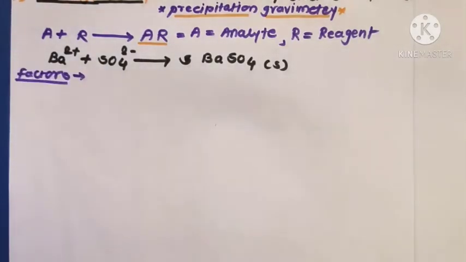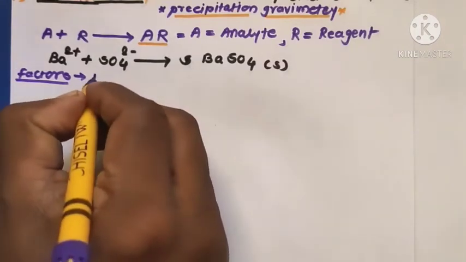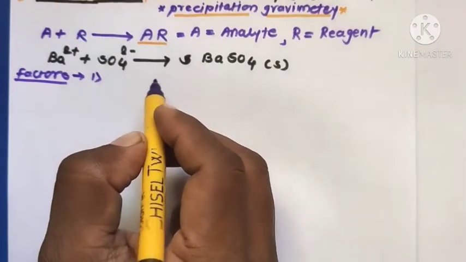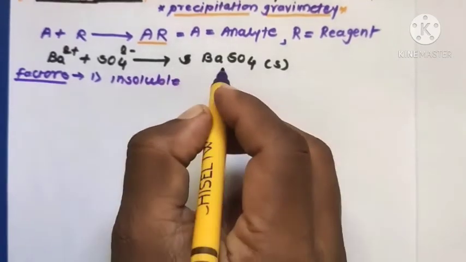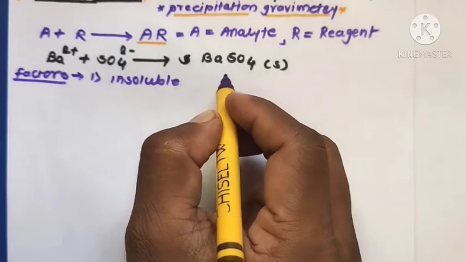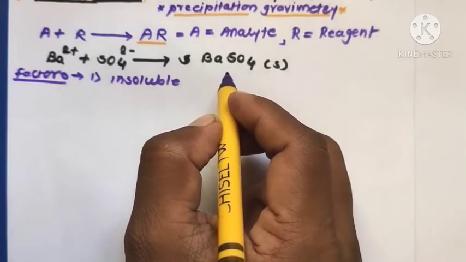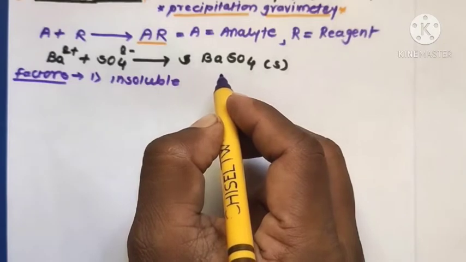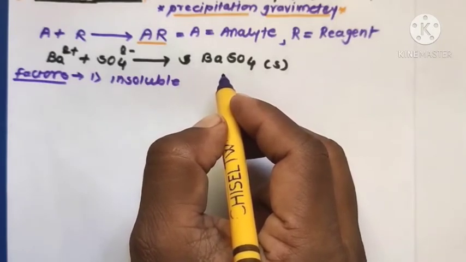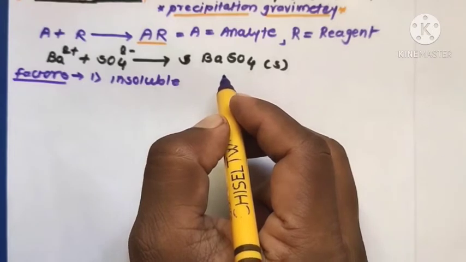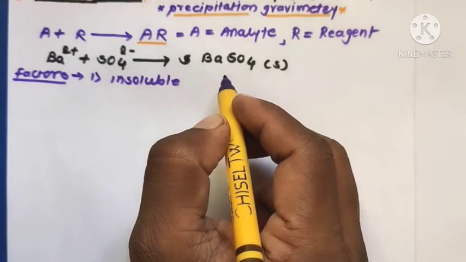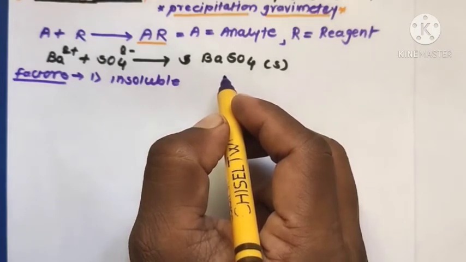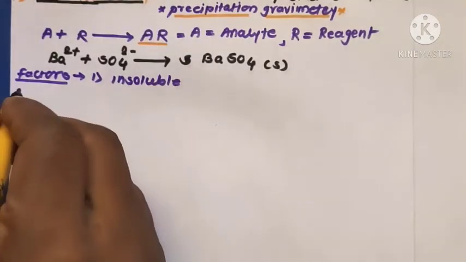Then the factors for successful gravimetric analysis. The first factor: the precipitate must be insoluble so that no appreciable loss occurs when it is collected by filtration. This implies that the quantity remaining in the solution is analytically undetectable, of the order of 0.1 milligram.